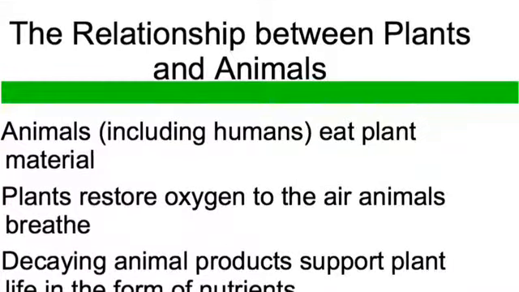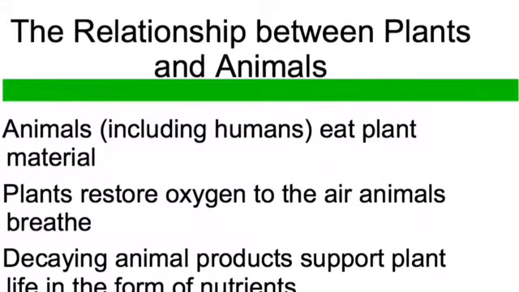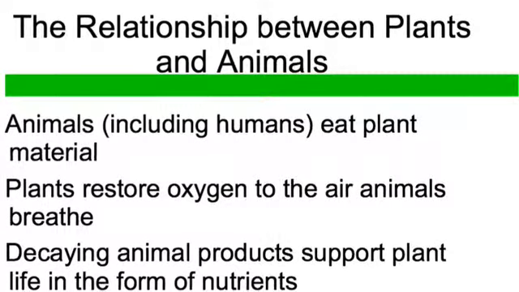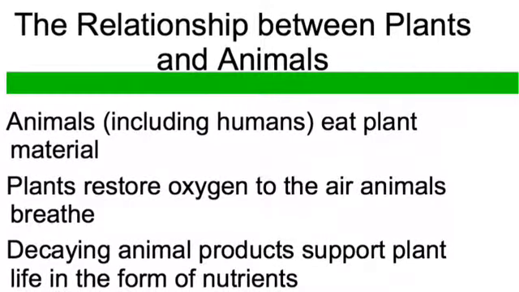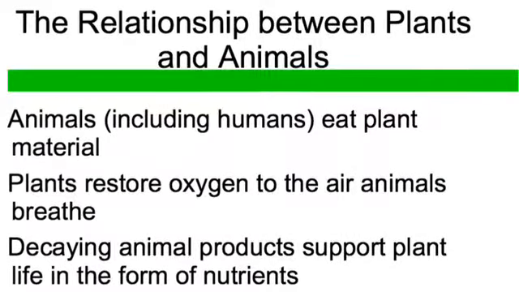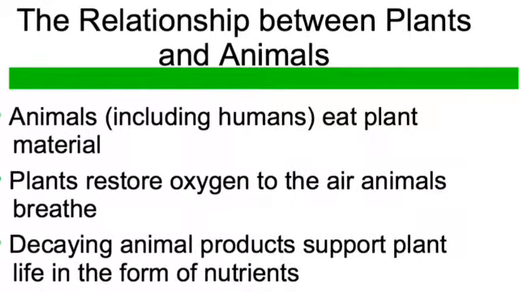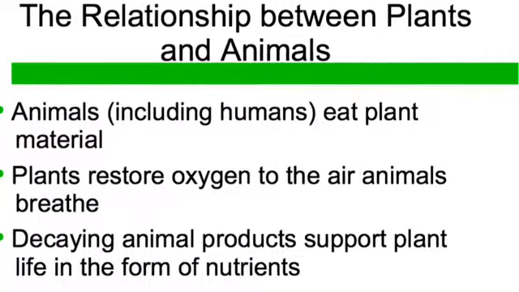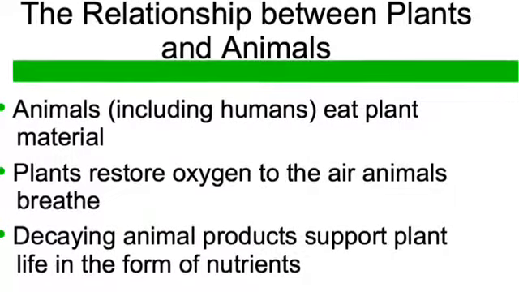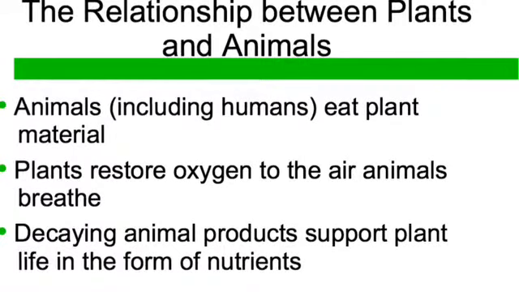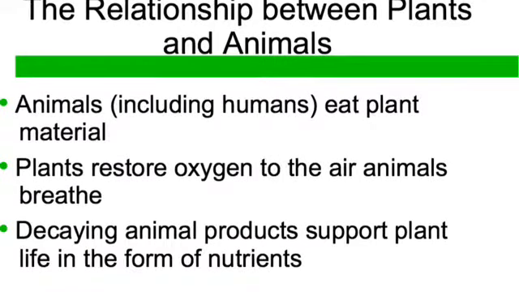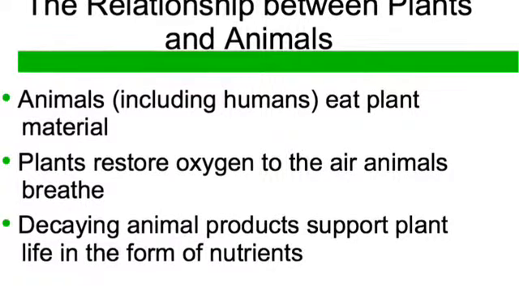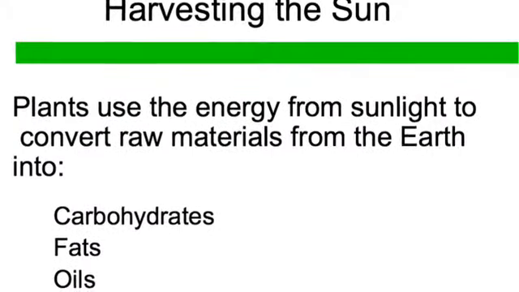We can also look at the relationship between plants and animals. Most obvious reason why we need plants in my mind is because humans, animals, need to eat plants. The second reason is that plants restore oxygen to the air that animals breathe. And then the last reason then are decaying animal products support the plant life in the form of nutrients, as in decaying leaves, grass, things like that.